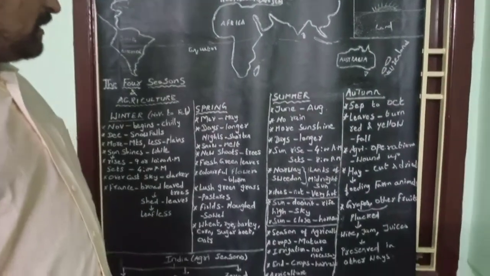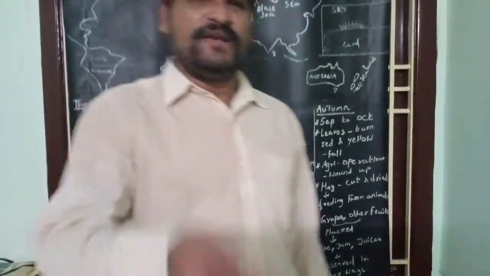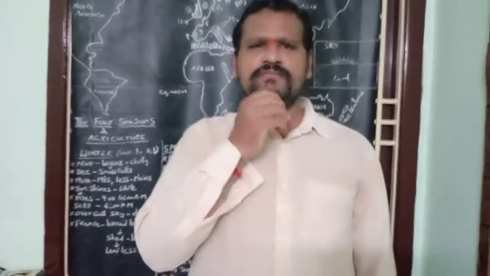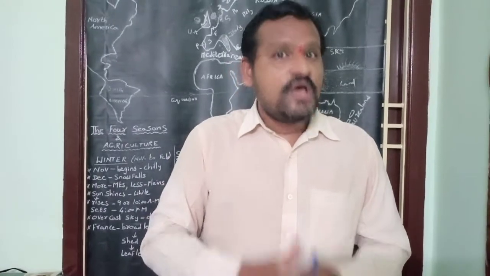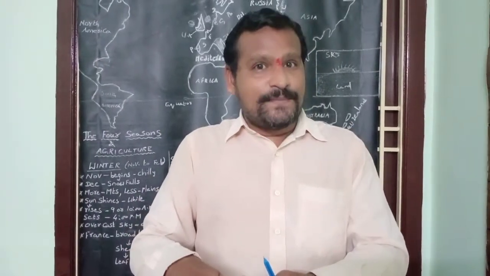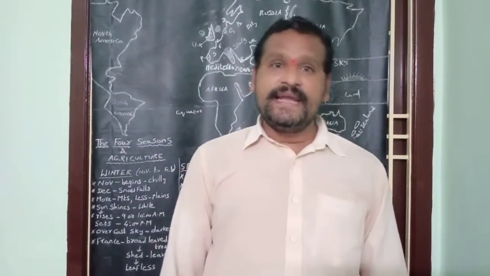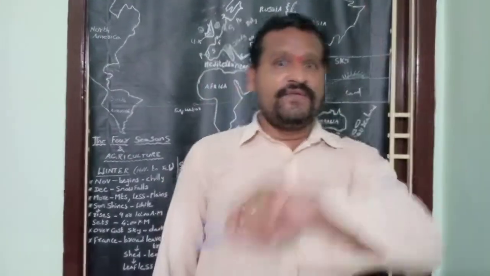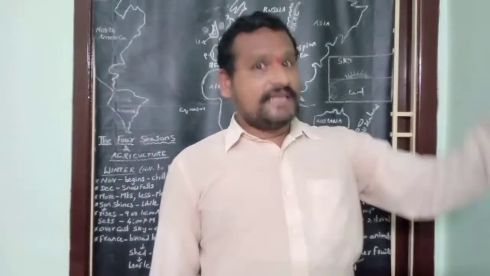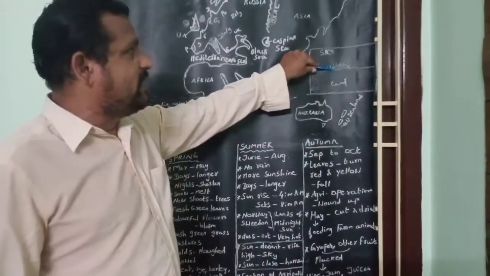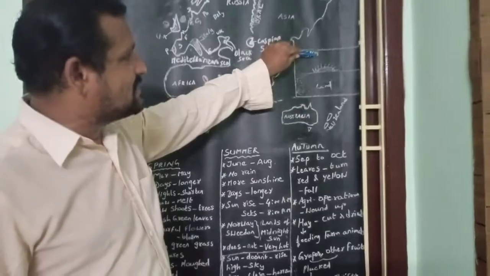Okay, children. Now, let me explain this in more detail. In the case of India, during summer season, India gets very hot. Whereas in Europe, during summer season, Europe continent doesn't get very hot. Why? Because in India, in morning and evening, the sun is in horizon, where land and sky meets.